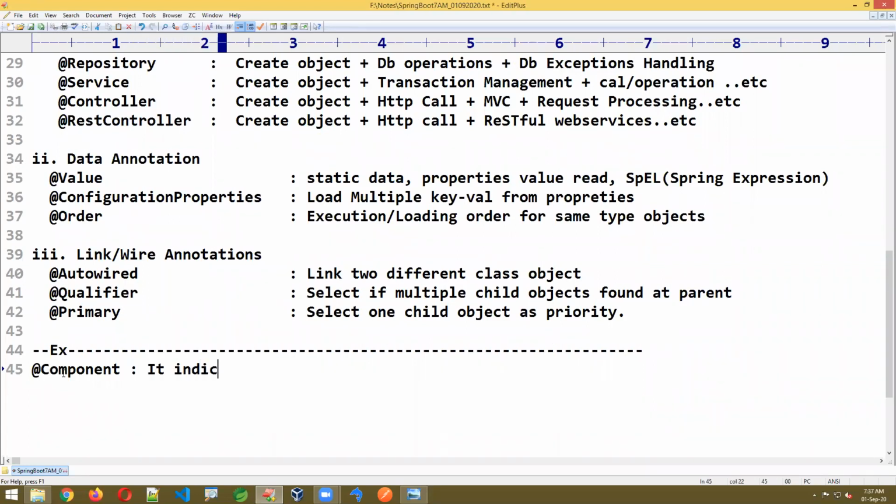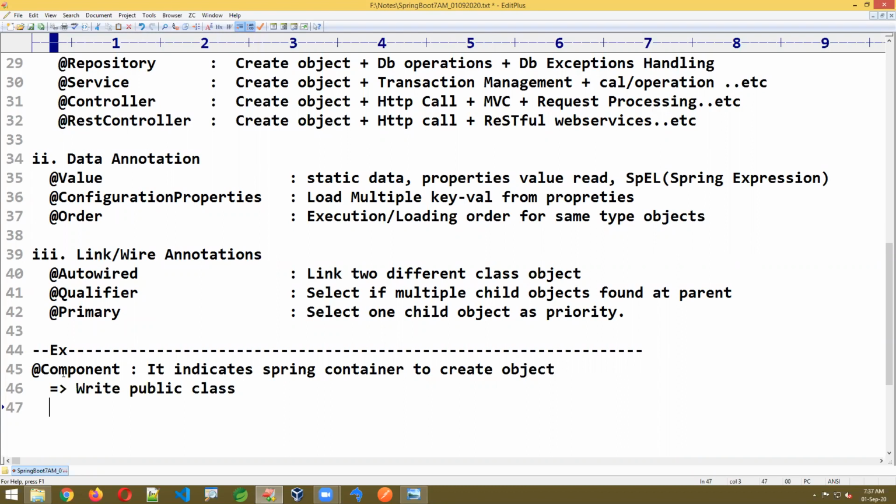Now the first example, we are writing @Component. It indicates the Spring container to create an object. It is recommended to write a public class.